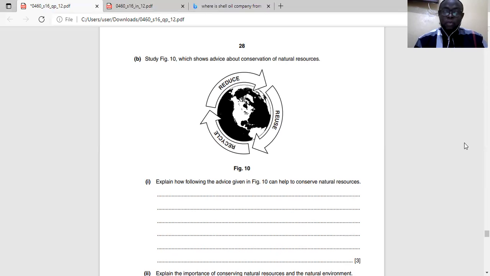For example, some of the trees we use in making paper are becoming extinct. The rate of cutting trees is more than the rate of planting. So there's need to reduce the paper we use. People have been thinking of digitalization, go digital, more laptops, more typing work, instead of writing on paper.